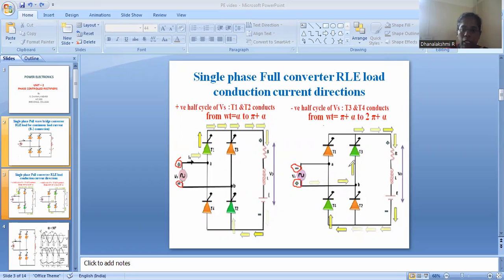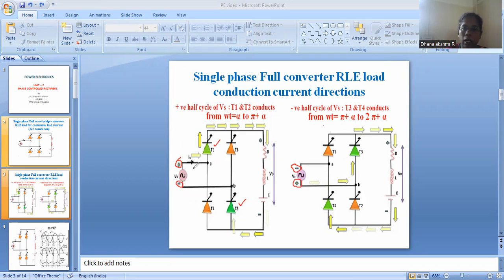So during the positive half cycle, the thyristors T1 as well as T2 are ready for conduction because they both are forward biased, whereas thyristors T3 and T4 are reverse biased. Positive to the anode of a thyristor makes it forward biased, and positive to the cathode of a thyristor makes it reverse biased. So T3 and T4 are reverse biased and T1 and T2 are forward biased.